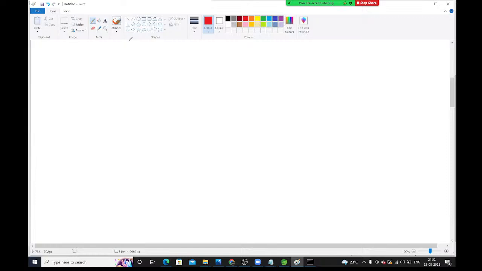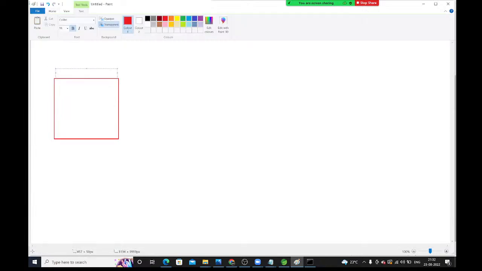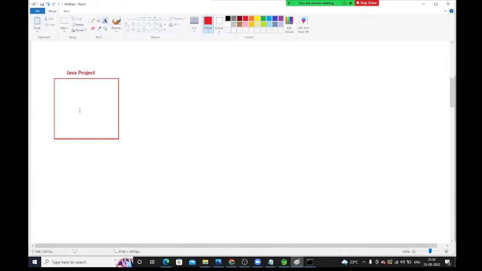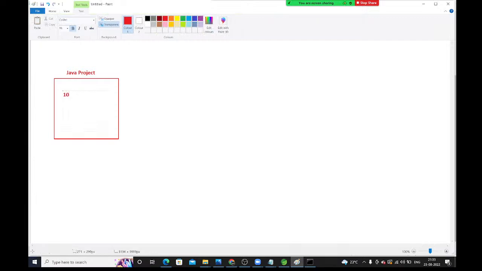Here I have one Java project. In my Java project, I have so many files available, hundreds of Java programs. Try to understand this diagram. So this is my Java project. Inside this Java project, I have 1000 Java programs available.